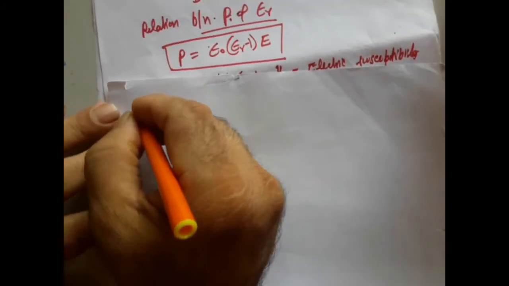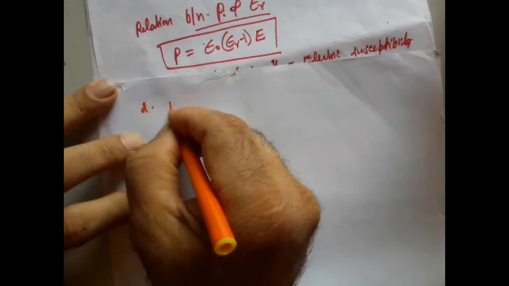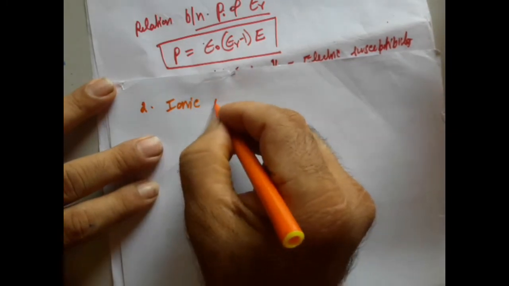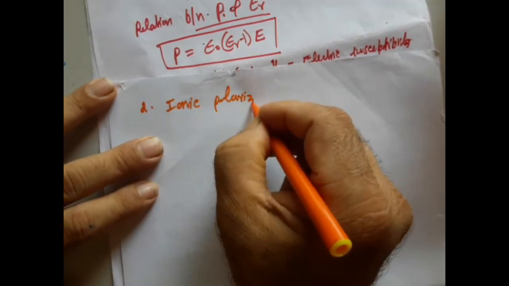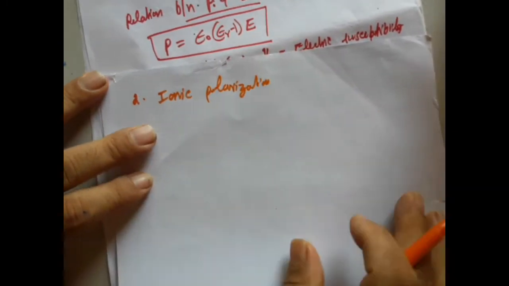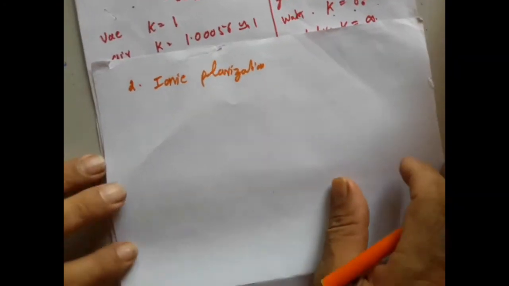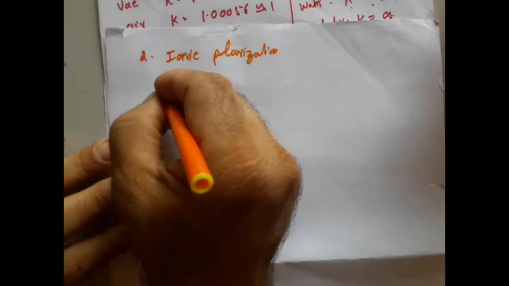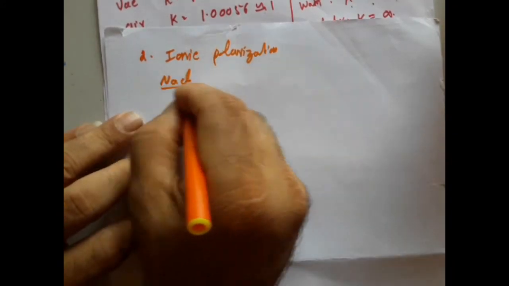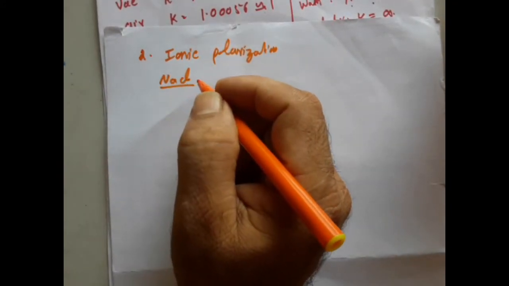The second polarization taking place in the material is due to its ionic nature, and this is called ionic polarization. Now, what do you mean by ionic polarization? Try to take the example of sodium chloride. Sodium chloride is an ionic material.